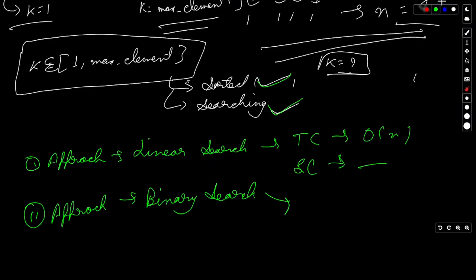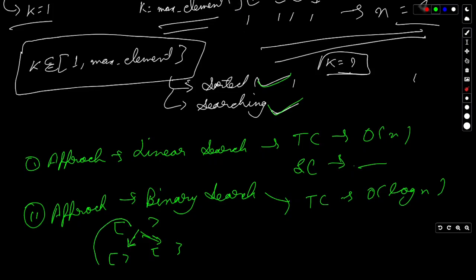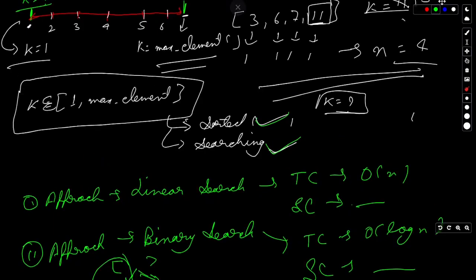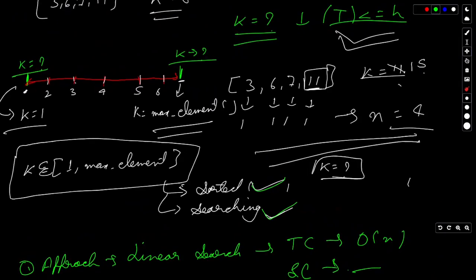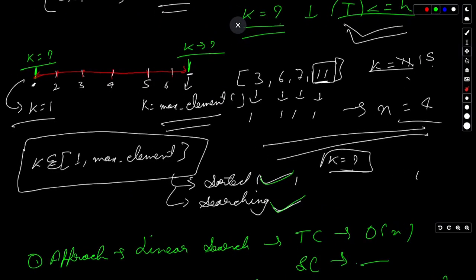Because we can then have a time complexity of big O of log n, which means we are breaking down the array into halves, and we are choosing either of the halves, not both. So if we visualize the tree, we'll only be going in a particular half. We will never be reaching the other point, so that's fine. Again, the space complexity will have alterations depending upon if you're taking any vector or not.